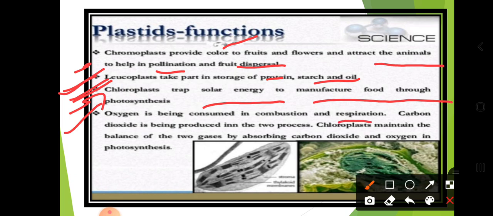Oxygen is consumed in combustion and respiration, where carbon dioxide is produced in the two processes, and the chloroplast maintains the balance of the two gases by absorbing carbon dioxide and releasing oxygen in photosynthesis. So dear students, keep in mind that plastids are present only in the plant cell, as chloroplasts and leucoplasts. Both are types of plastids. They are not present in animal cells.